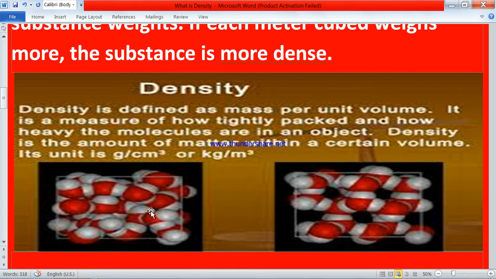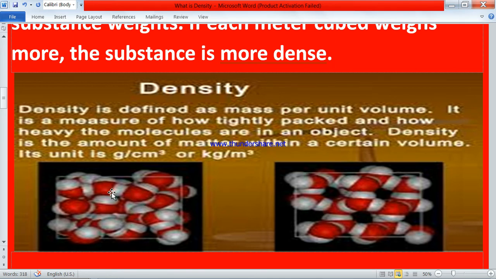Means the substance, not only balls, suppose there can be pencils, erasers or any other thing that you want, clothes or water, air. Suppose this is iron and this is cotton.